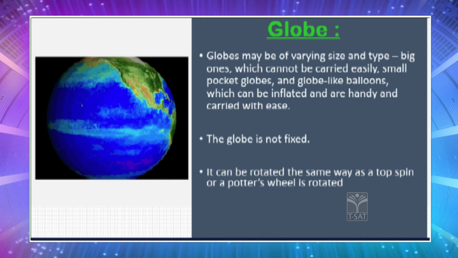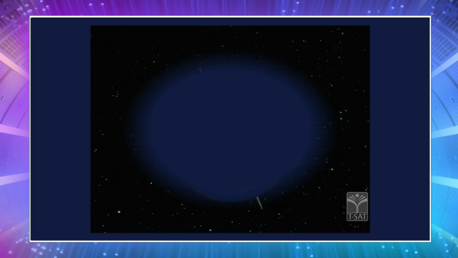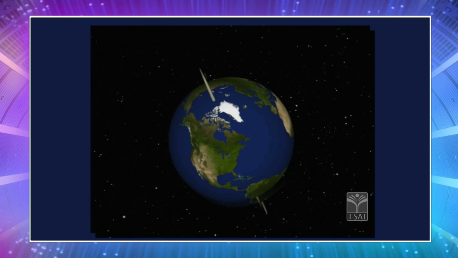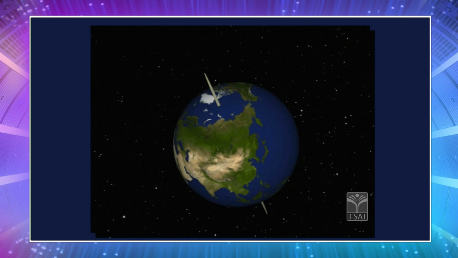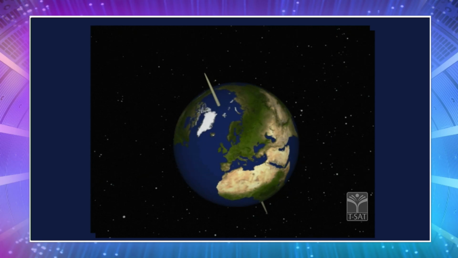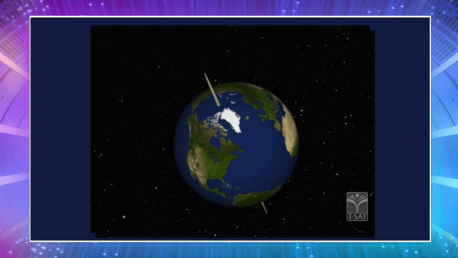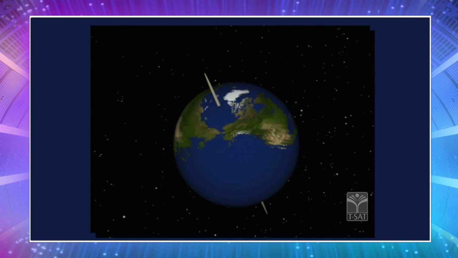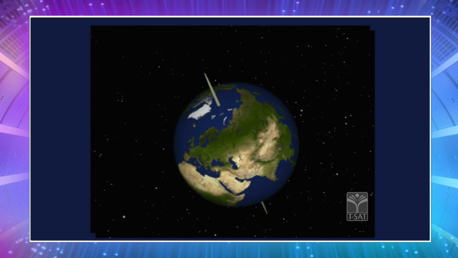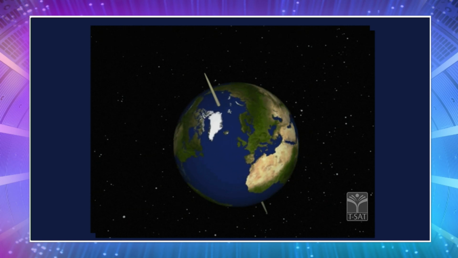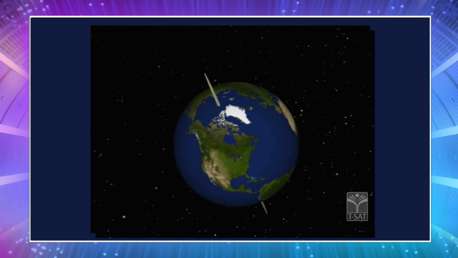Now, children, whenever you see the globe, you will find one needle-like thing, and this needle-like thing is connected from North Pole to South Pole. Now, children, this needle-like thing is called the axis, and because of this axis, you can find the globe in a tilted position and it makes the globe easy to rotate.